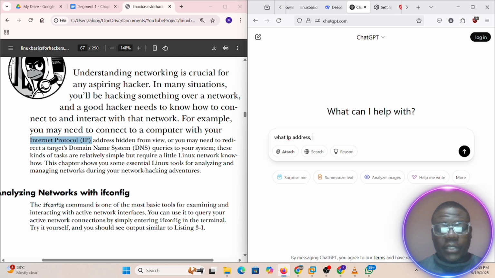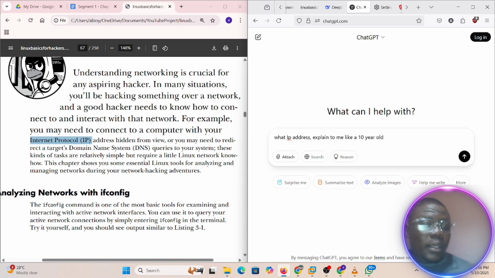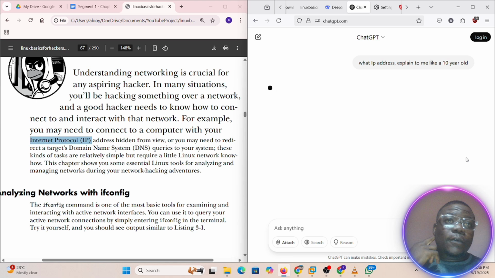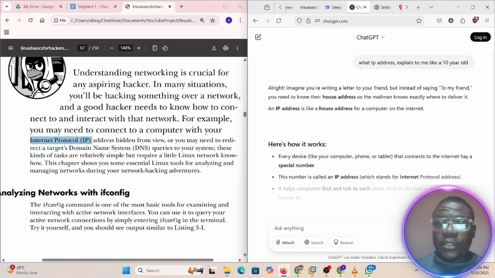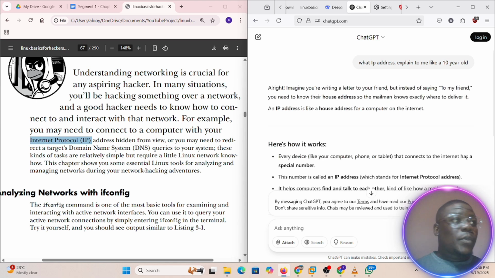If you are not familiar with it at all, ask what is an IP address? And prompt engineering is good. You can say, explain to me like a 10-year-old. So like I've said, an IP address is basically an address. On the internet, all of our machines, I mean our laptops, our computers, they have IP addresses. We have private and public IP addresses.